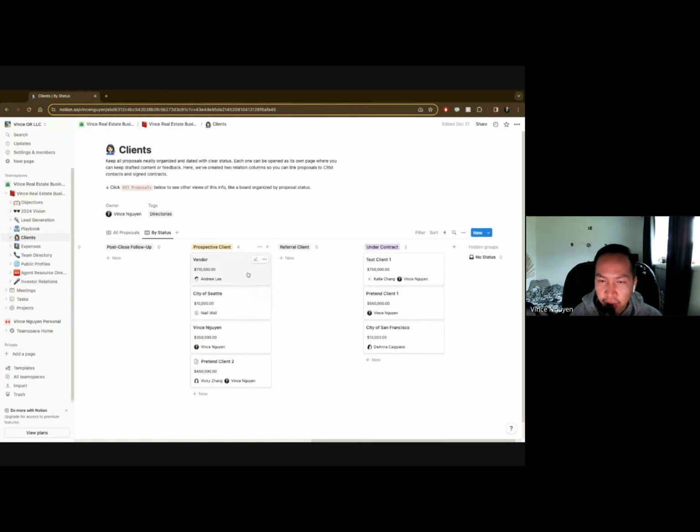So this gives us a view of where we should spend our time. For example, I got a couple people under contract, and they're probably going to clear out in the next week. I need to move a lot of these prospecting clients over to under contract. So right now I don't have to spend a lot of time on these clients that are under contract. I'm going to spend my next 10, 20 hours on these clients.